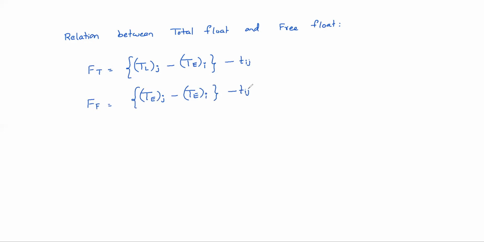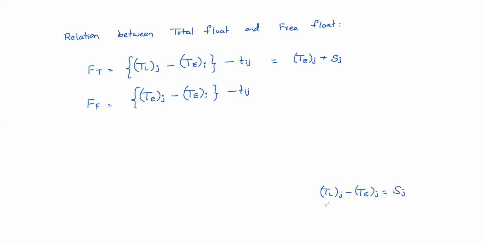So now the total float can be written like this. TL of j can be written as Te of j plus head event slack Sj. Sj means slack of head event, that is j, right? Because you know TL of j minus Te of j equals Sj.